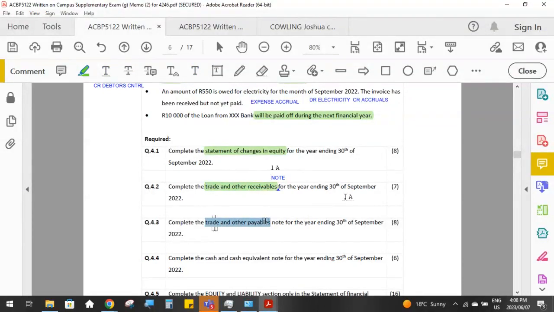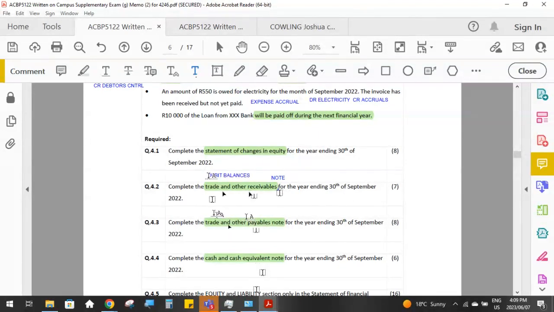They also want the trade and other payables note, and they want the cash and cash equivalents note. So three of the notes that they want us to complete. So remember your trade and other receivables. These will all be debit balances, because these are amounts that are owing to you, which are assets.